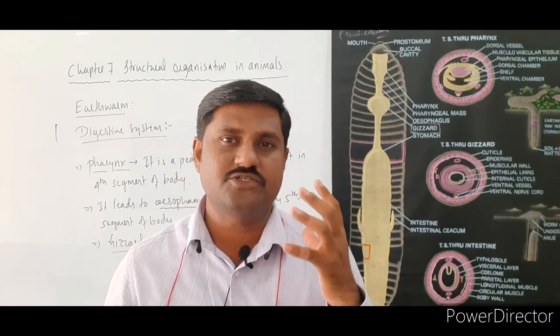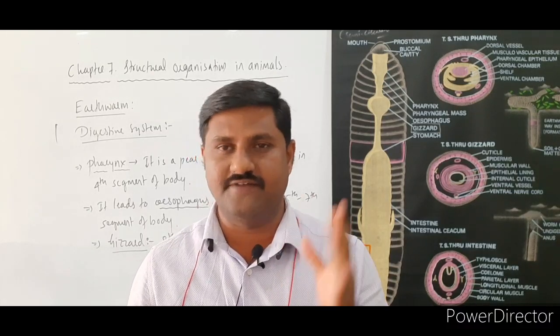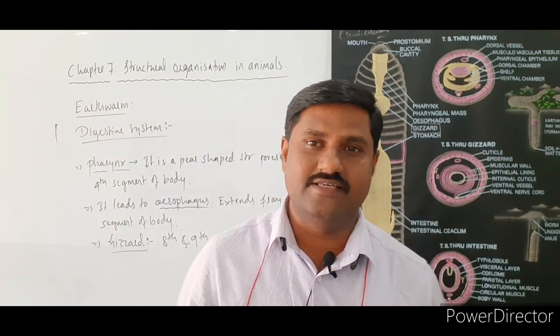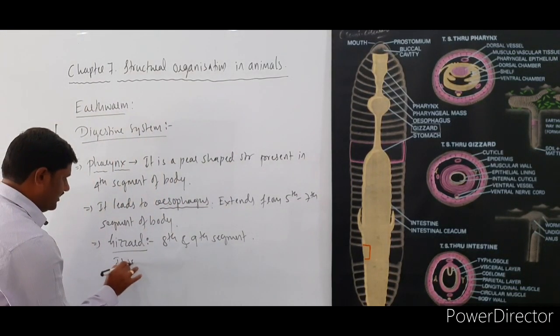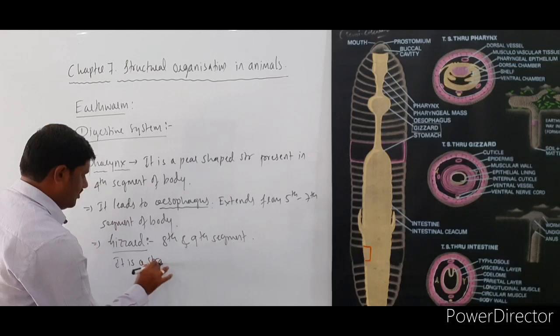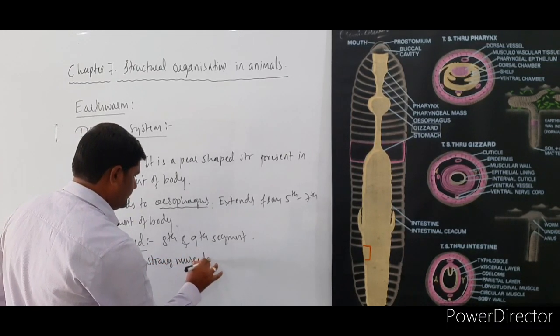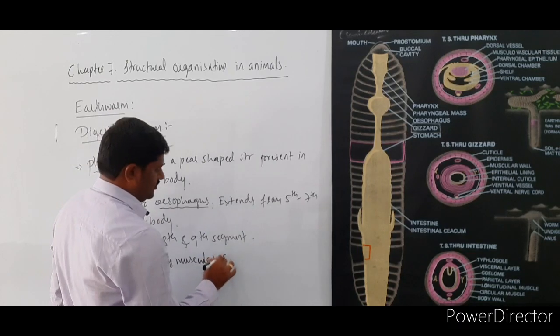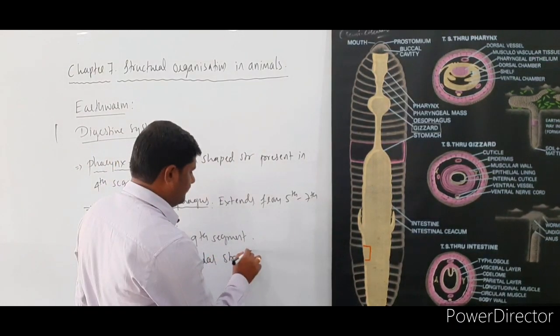That kind of strong muscular contractile structure is called the gizzard, which is commonly known as the food processor.